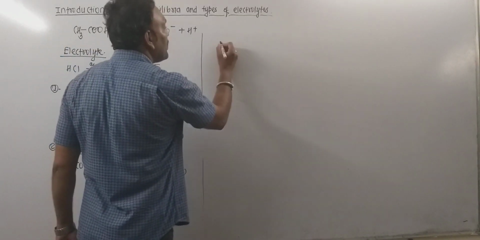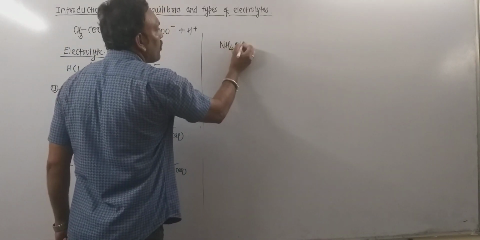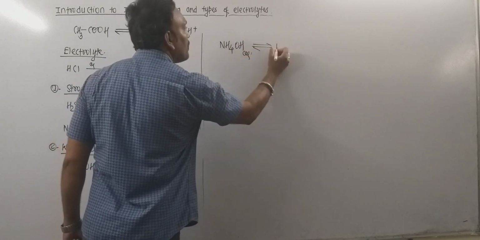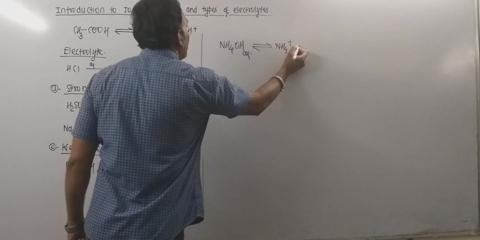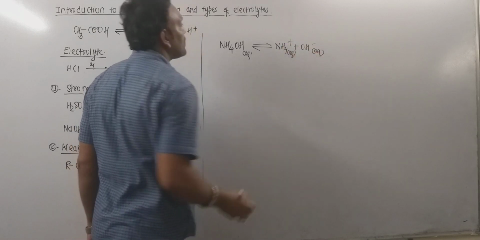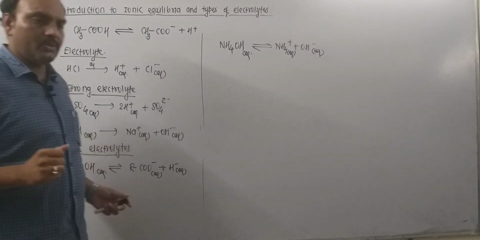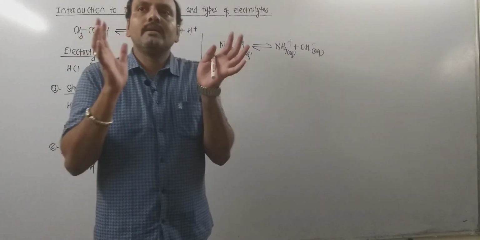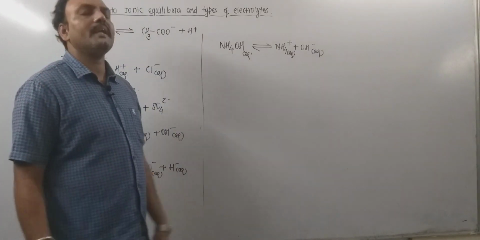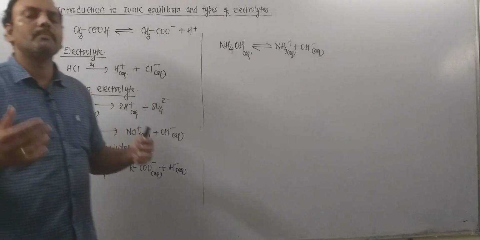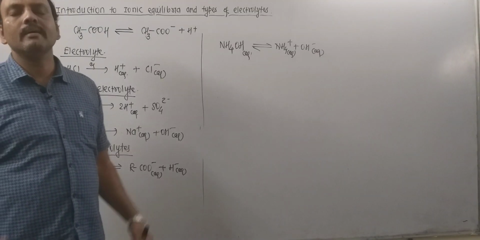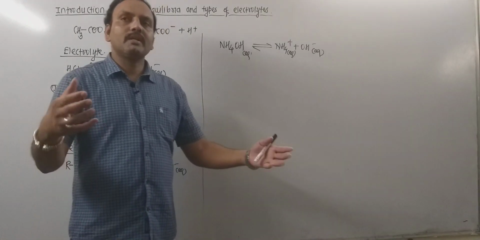Another example is NH4OH, that is ammonium hydroxide. It is a weak base when dissolved in water. It also undergoes feeble dissociation, producing ammonium ion and OH minus ions in the solution. Thus weak electrolytes are dissociated feebly, producing a smaller number of ions, whereas strong electrolytes are dissociated completely, producing more ions. That's all about the types of electrolytes and ionic equilibria.